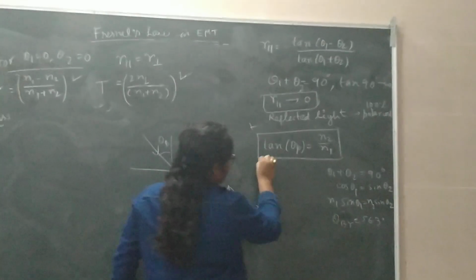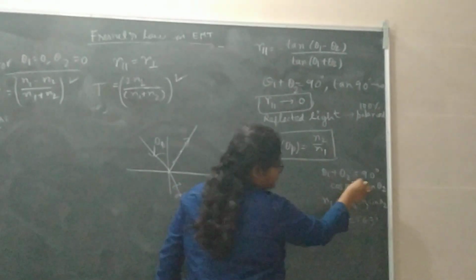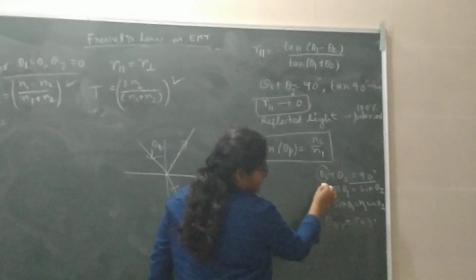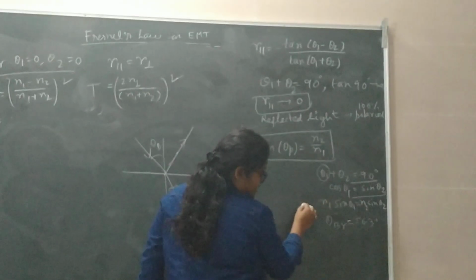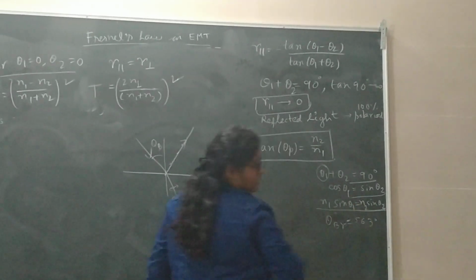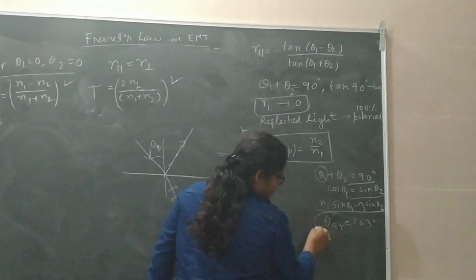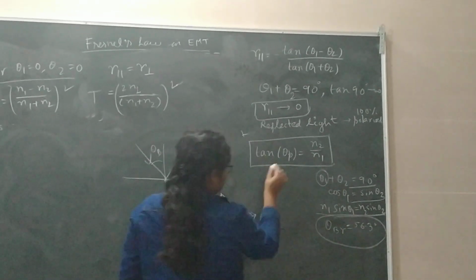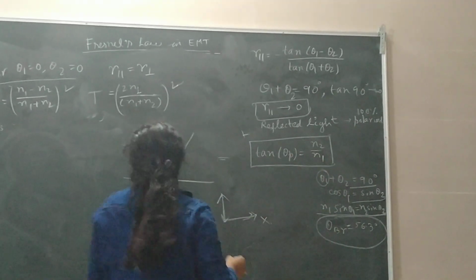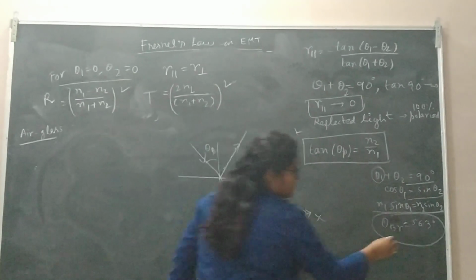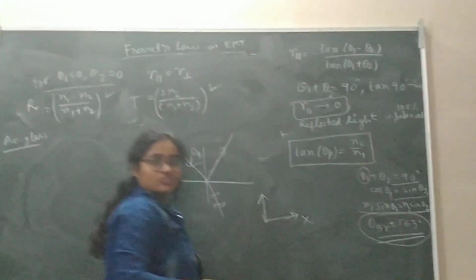You can also derive this, that theta 1 plus theta 2 equals 90 degrees. So cos of theta 1 equals sin theta 2, and from Snell's law we get that n1 sin theta 1 equals n2 sin theta 2. Thereby we get the Brewster angle tan theta p equals n2 by n1. For an air glass interface, theta Brewster equals 56.3 degrees.